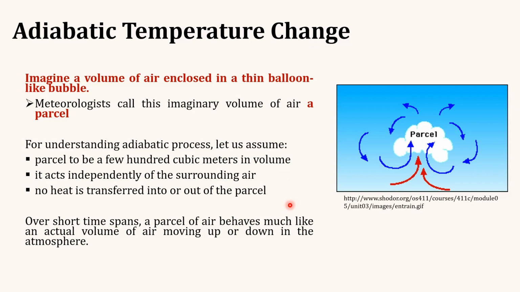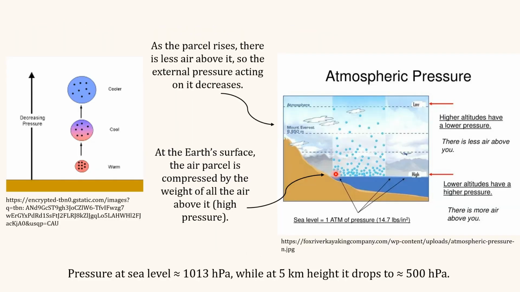These assumptions are very idealized conditions, but over short time spans, a parcel of air behaves much like an actual volume of air moving up or down in the atmosphere. At lower altitude, there is high atmospheric pressure, but at high altitude, there is low atmospheric pressure. As we can see, the pressure at sea level is approximately 1013 hectopascal, while at a height of 5 kilometer, it is only about 500 hectopascal.